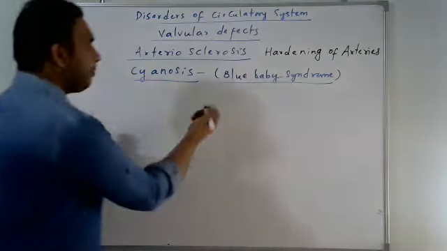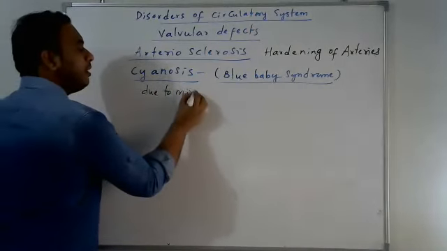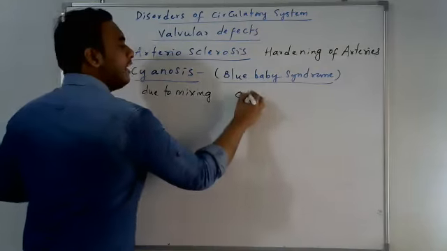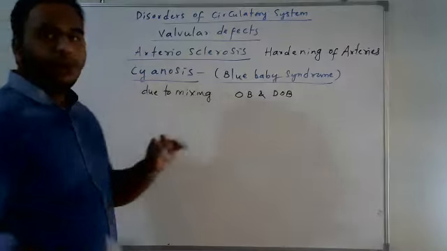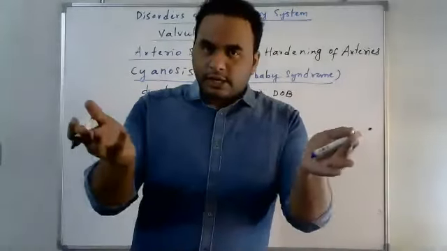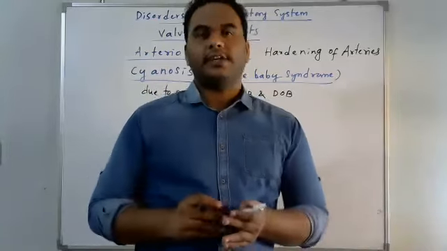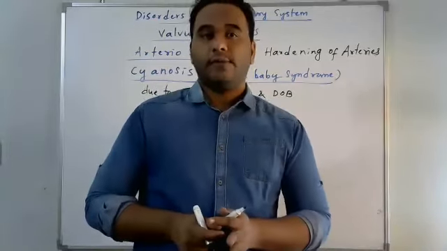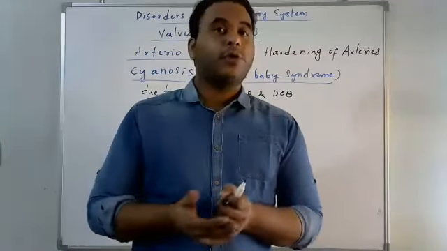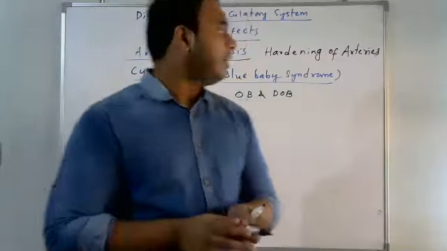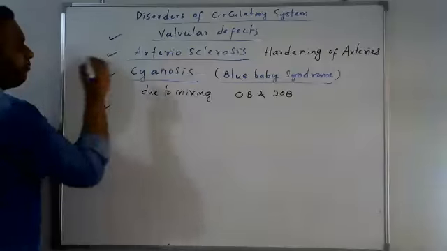Okay, so it happens due to the mixing of oxygenated blood with the deoxygenated blood, due to the improper development of the ventricles or arteries, the pulmonary artery and aorta. If the embryo does not develop the heart properly, the blood gets mixed, got it? And one more,